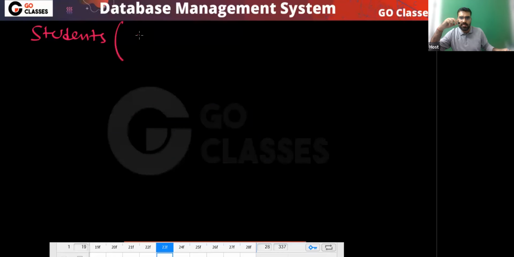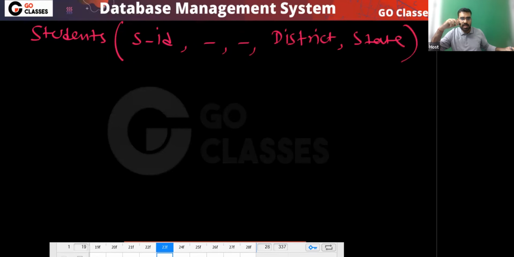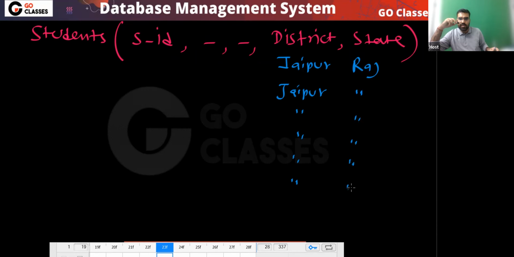In the student relation, this is student ID, and some extra attributes are there, and there is district, and there is state. Now you can notice that there are 1,000 students who are from Jaipur, correct? So what will happen? If 1,000 students are from Jaipur, then Rajasthan will repeat 1,000 times, correct? Agree or not?